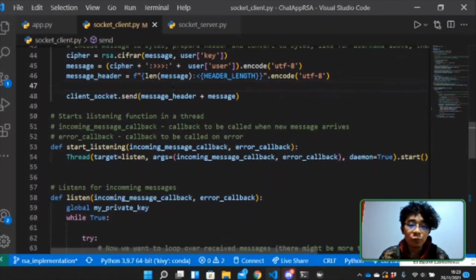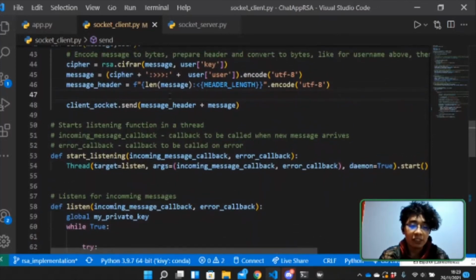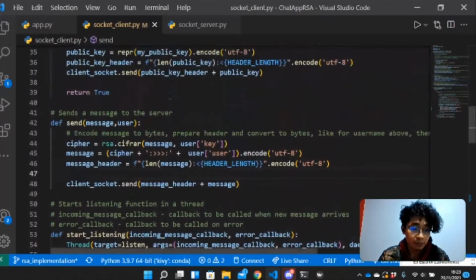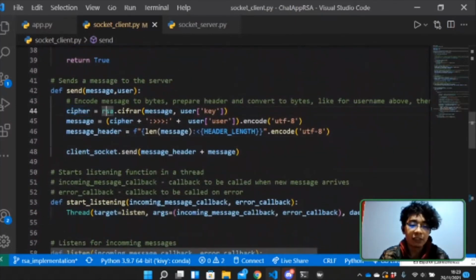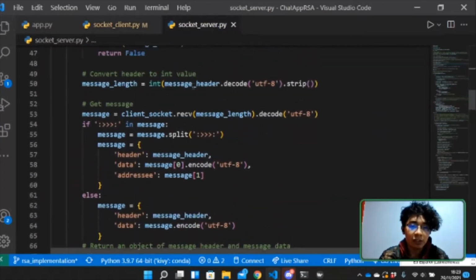But before this, we encrypt that message, as you can see here in the cipher RSA cipher. Here, our message is encrypted, so it will travel through the net encrypted, and get here to the socket server.